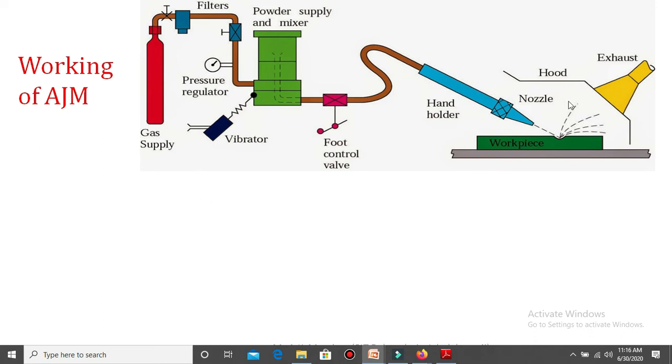At the same time, whenever these abrasive particles continuously impinge over the workpiece surface, a small portion of the workpiece material is removed from that workpiece. Afterwards, whatever fumes are generated at the time of machining are delivered outside through the exhaust fan which is mounted over the hood. So this much about the working principle, or working, of abrasive jet machining.